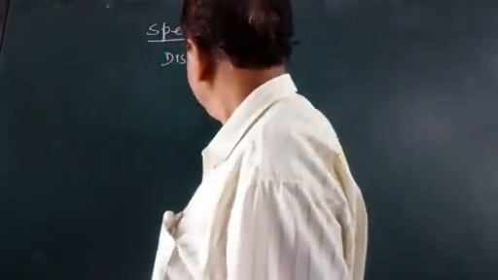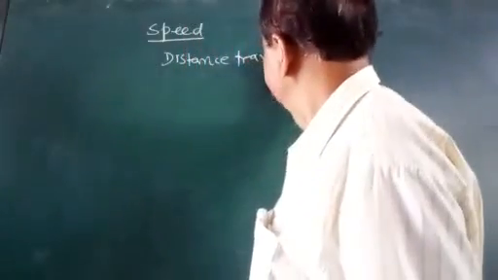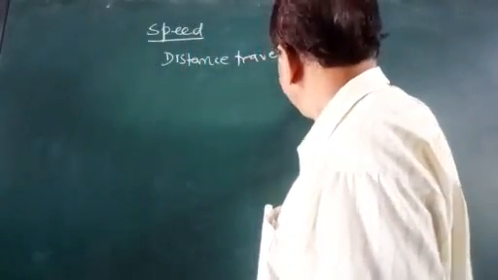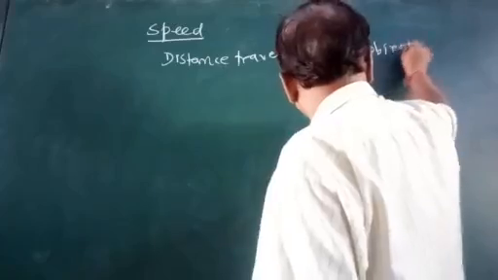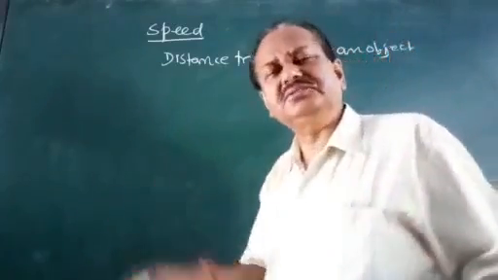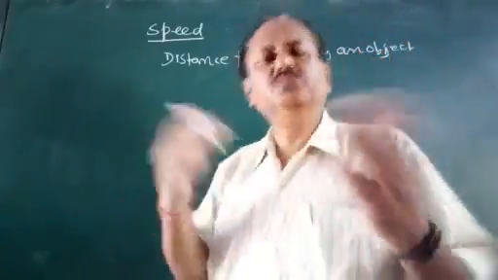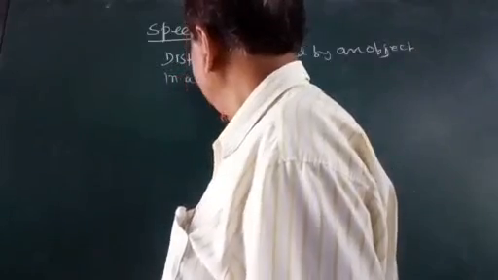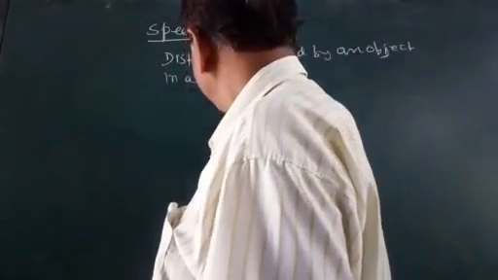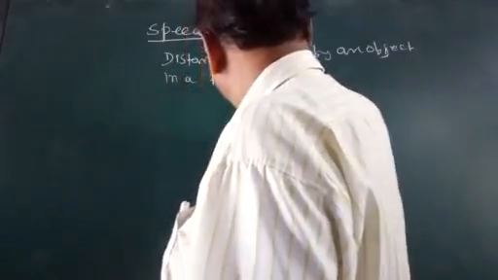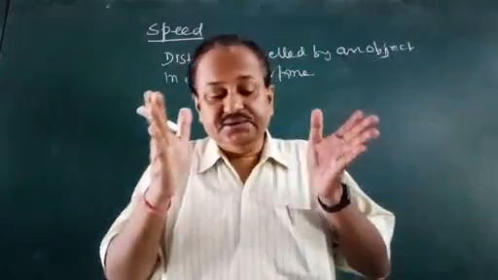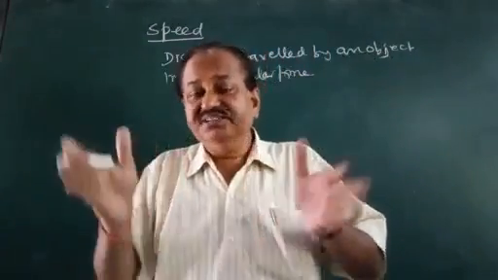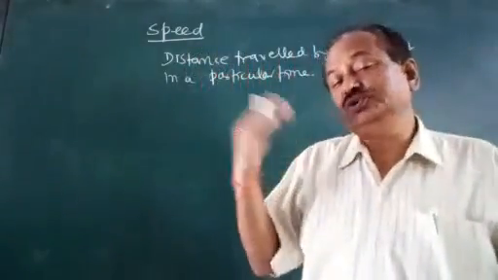Distance traveled by an object. It can be a bus or car, etc. But we write object or moving object, both are the same. Object in a particular time. So time is particular, the distance has been covered, distance has been traveled, and so time has been taken.